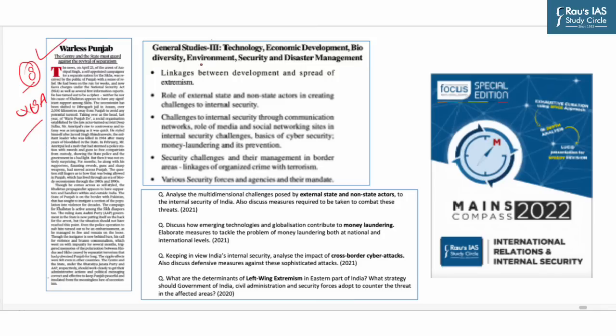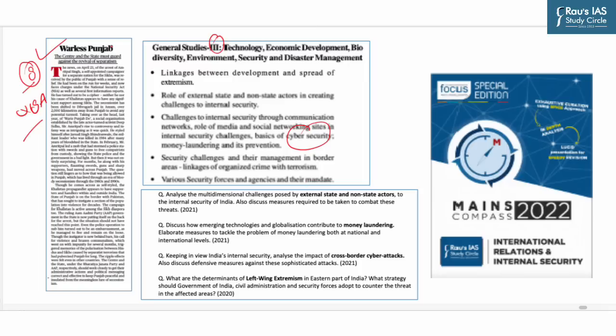Now, if you look into your GS Paper 3 syllabus, under the major theme of security, various challenges pertaining to internal security like extremism, cyber security, non-state actors, etc. have been clearly mentioned. Considering the evolving dynamics of internal security, one can say that any kind of threat to internal security is an interplay of various factors and often multiple threats coexist.